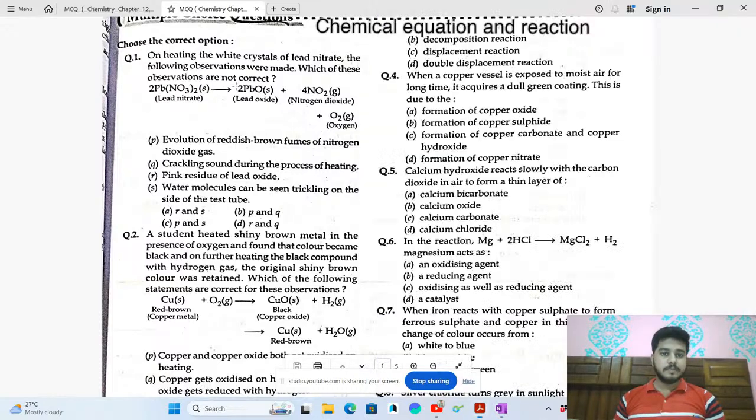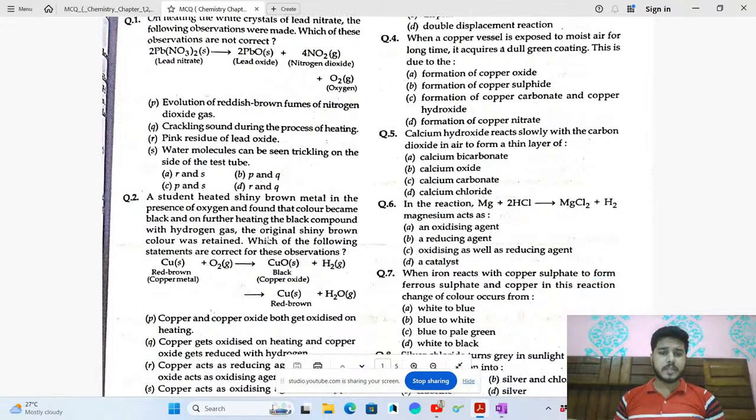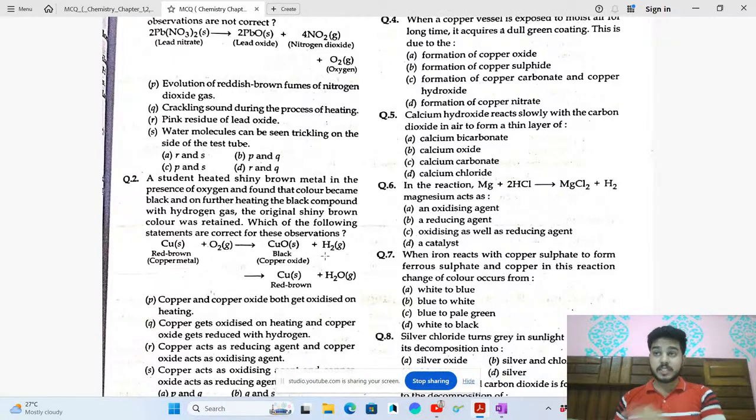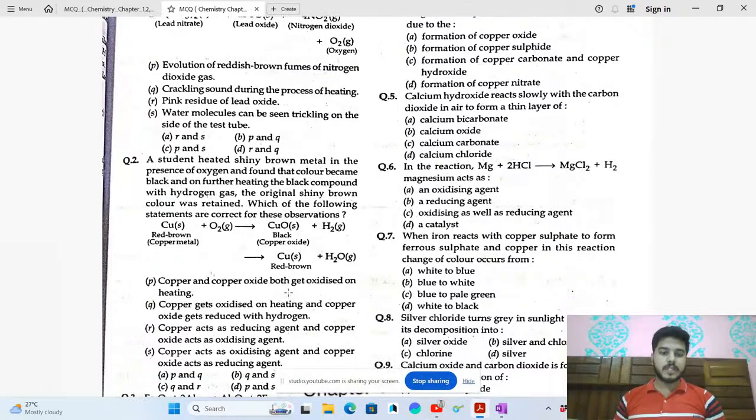A student heated shiny brown metal in the presence of oxygen and found the color became black. And the reaction is also given to you. This was written inside the book, in the second last page, where we started the redox reaction. Yes or no? So there the reaction was there. Copper plus oxygen gives copper oxide, that is black in color, and when we pass H2 over it, the color reverses. We have studied this only. The black color reverses and we get copper, that is red brown in color.